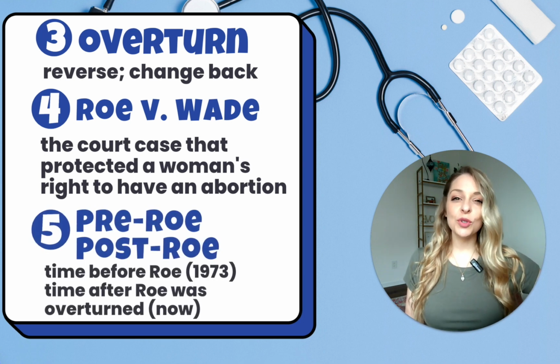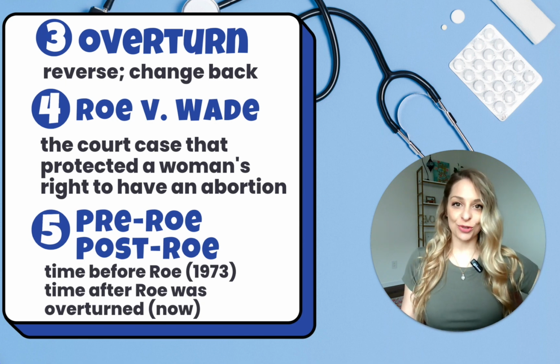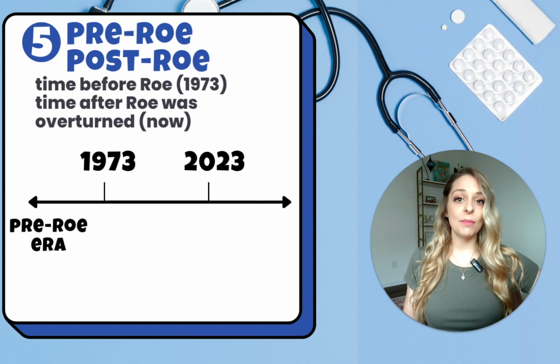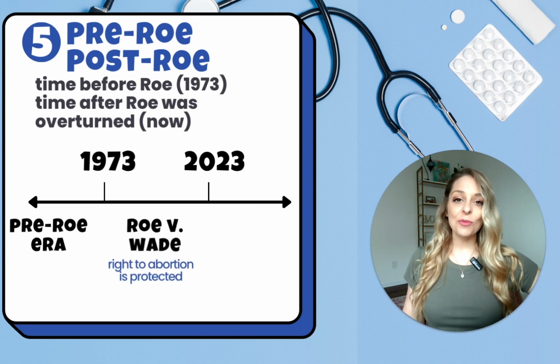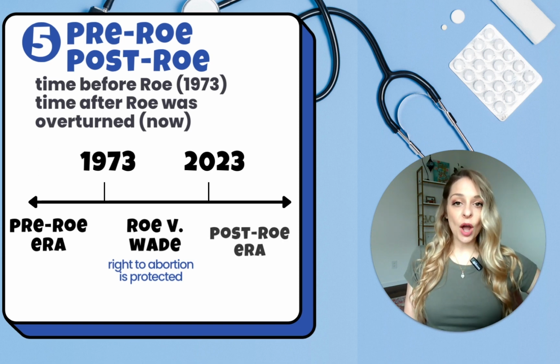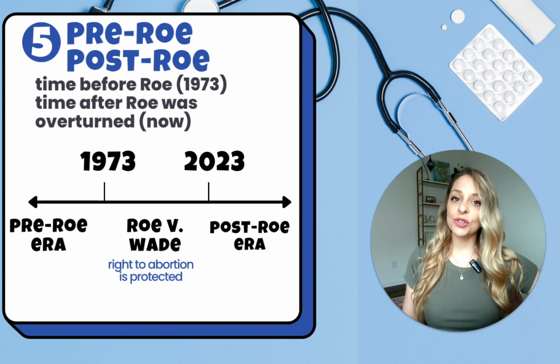And now in the news, you will often hear these new words, pre-Roe and post-Roe. Pre-Roe refers to the time before this court case. Then we had the time during Roe v. Wade, during which the woman's right to an abortion was protected. And now we are in a post-Roe era, which now refers to the time after Roe v. Wade was overturned, so the time we are living in.